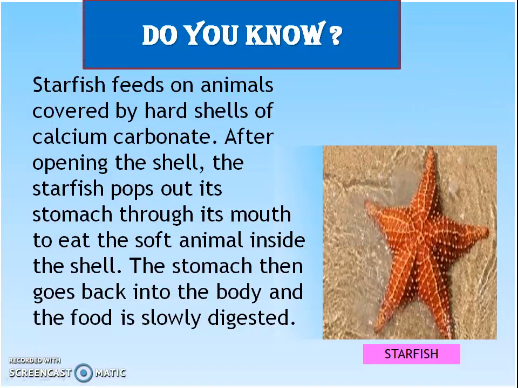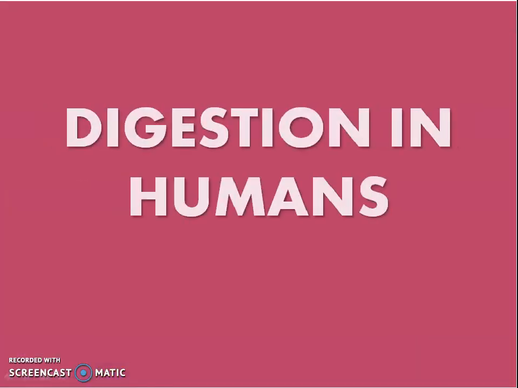Do you know? Starfish feeds on animals covered by hard shells of calcium carbonate. After opening the shell, the starfish pops out its stomach through its mouth to eat the soft animal inside the shell. The stomach then goes back into the body and the food is slowly digested.